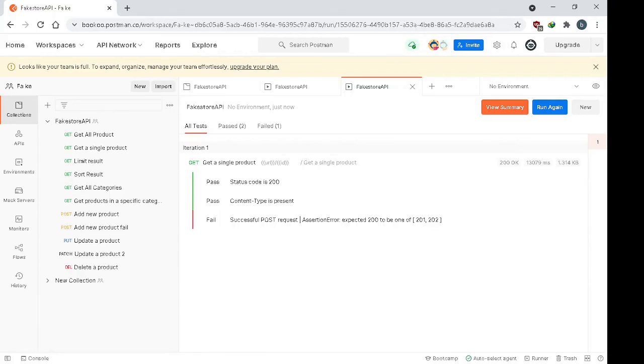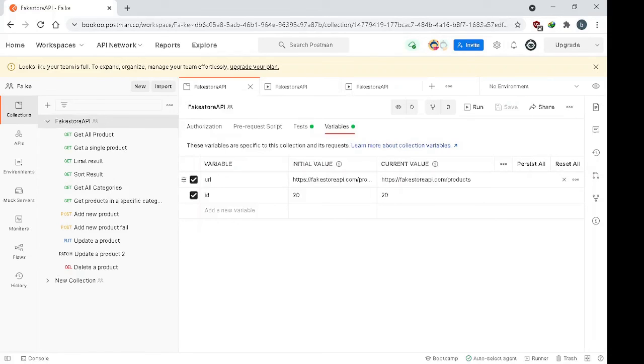So when you have another product with the same structure, you can just change the value and test it on another one. Very convenient for that case.